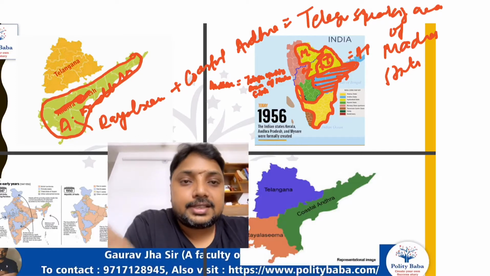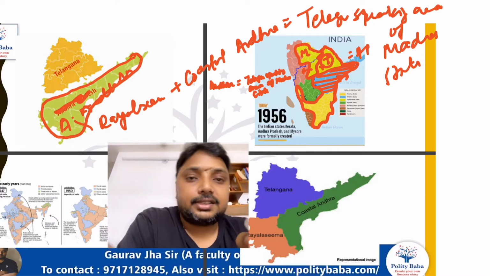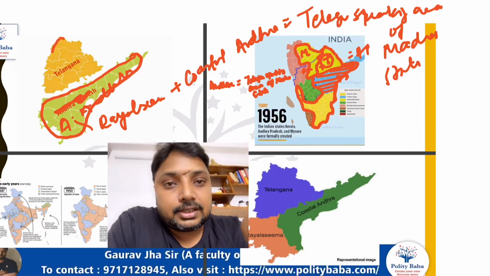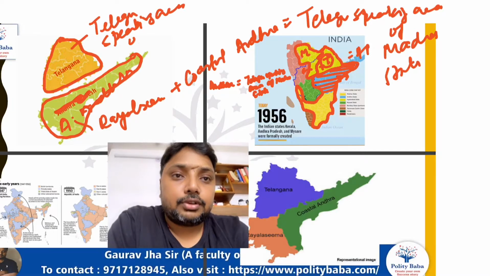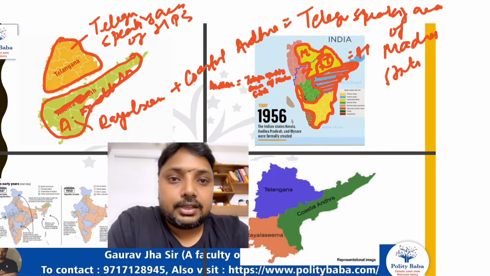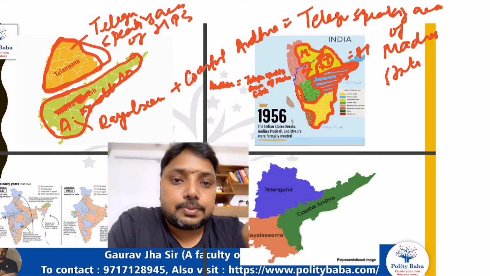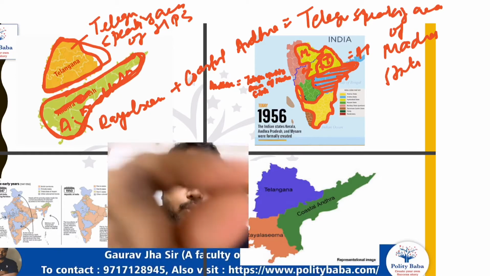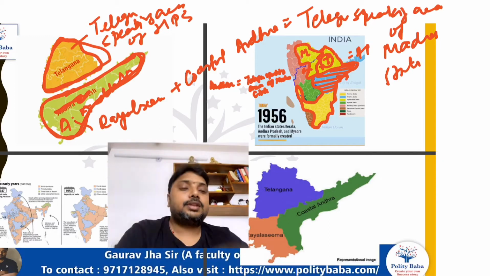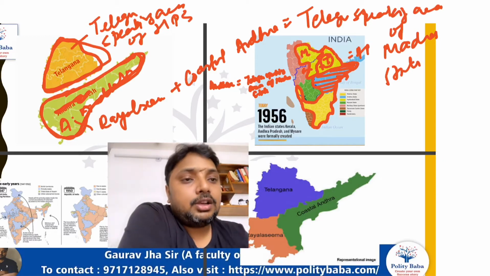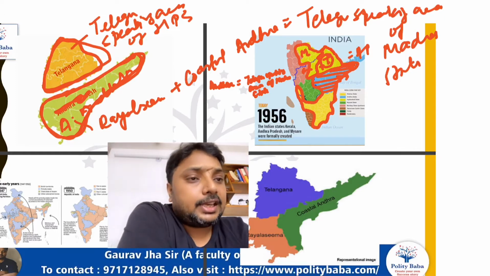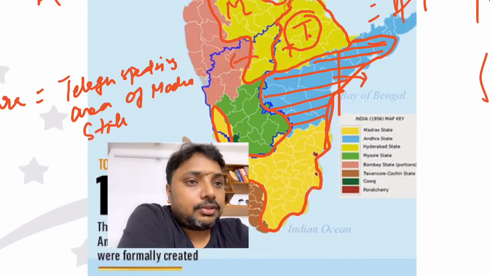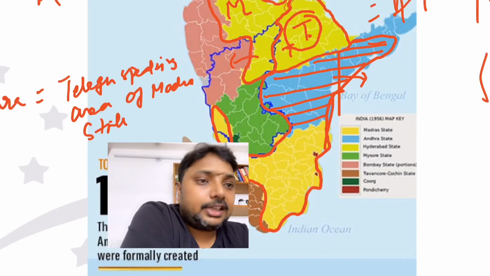But three years later, in 1956, the Telangana region, which is the Telugu speaking area of the Hyderabad princely state, was merged with the Telugu speaking area of Madras, and together they became Andhra Pradesh.